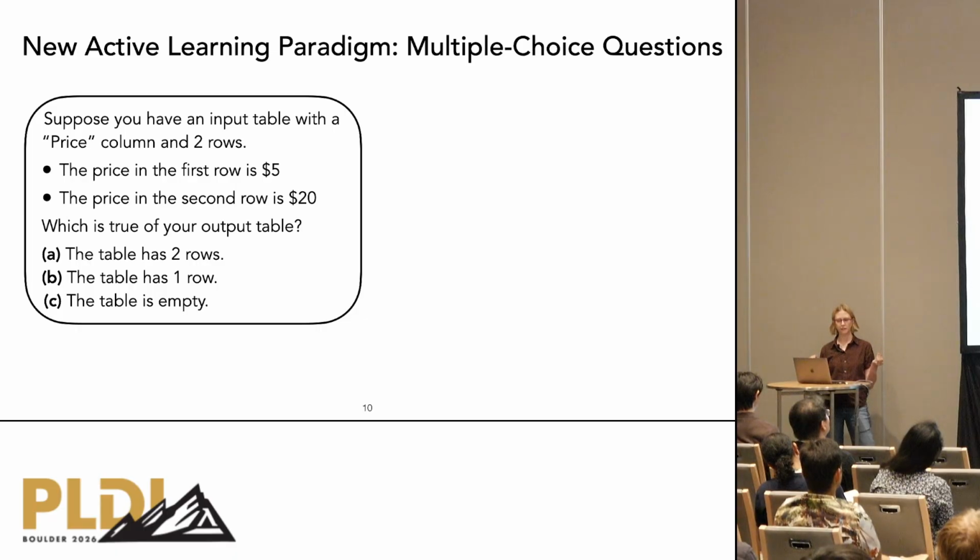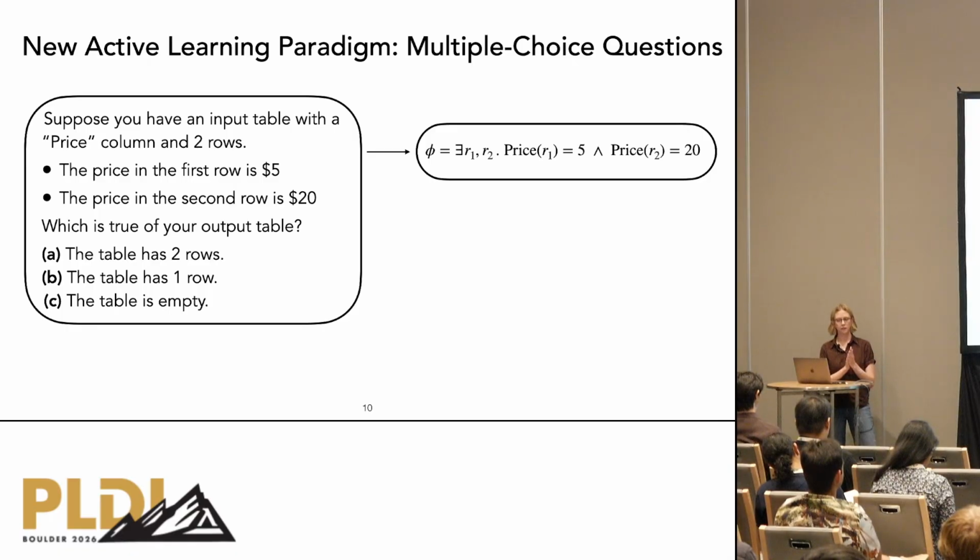To address these limitations, we propose a new active learning paradigm in which, instead of asking users to label concrete inputs, the system generates multiple choice questions about high-level program behavior. Here's an example of a multiple choice query that our approach may generate. This question describes a hypothetical input table and asks what the output table should look like. The user then simply selects the answer corresponding to the intended program behavior.